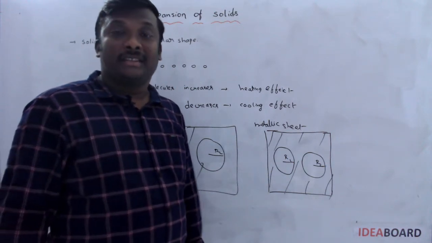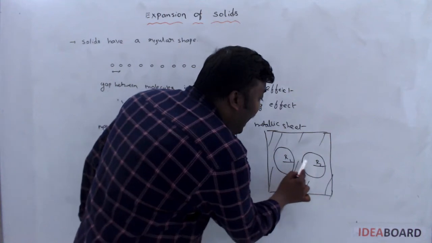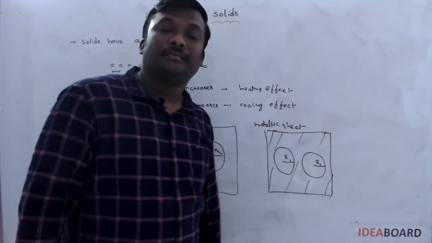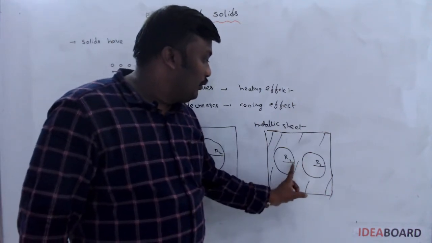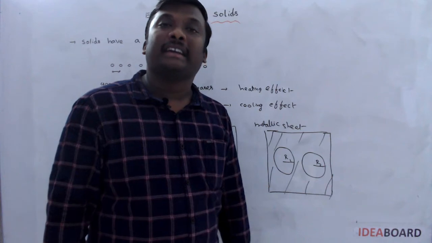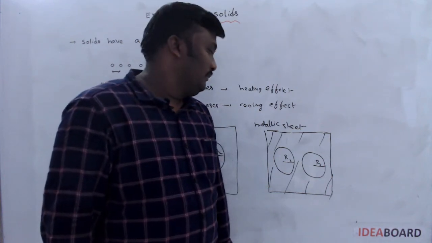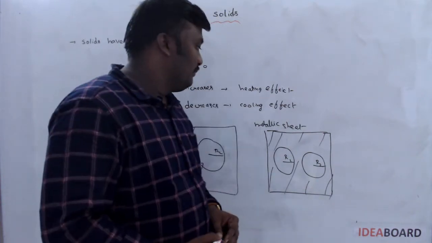Diameter also rises. Now the question is, what happens to the gap between the two cavities? Increases or decreases? Our answer is again increases.